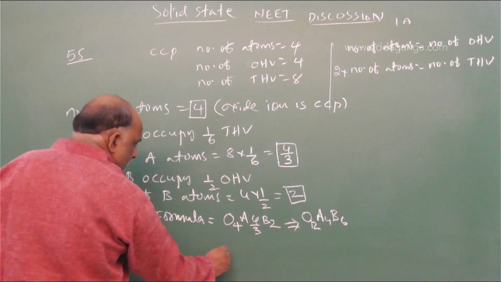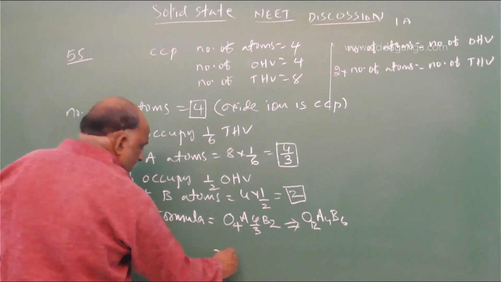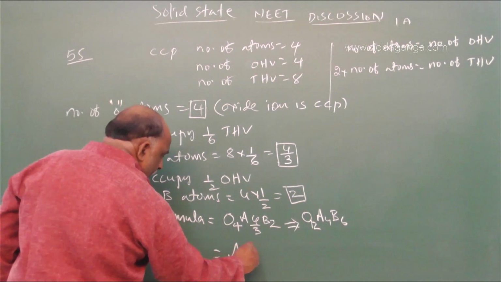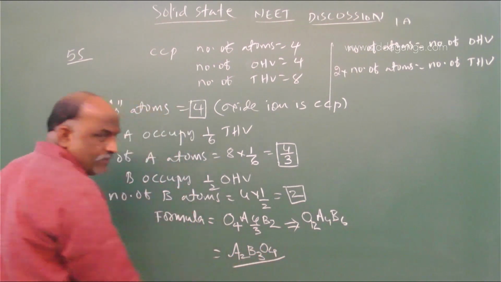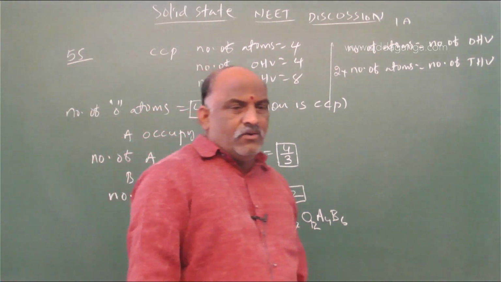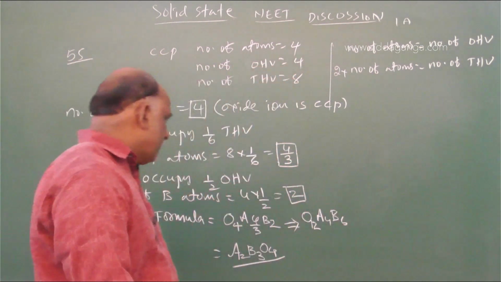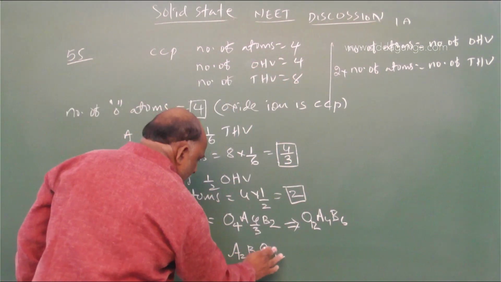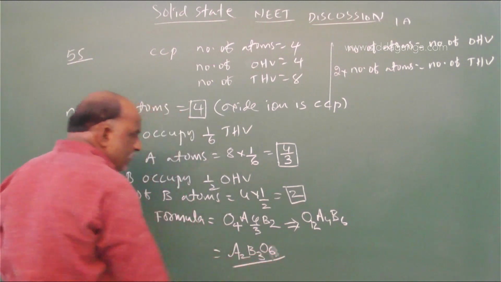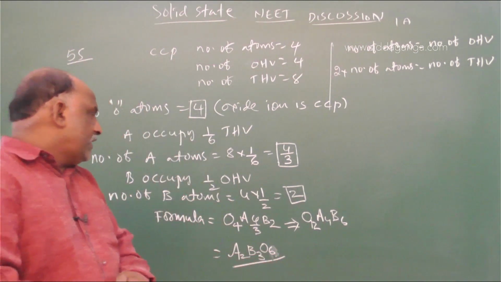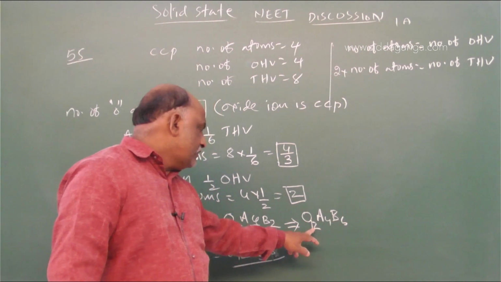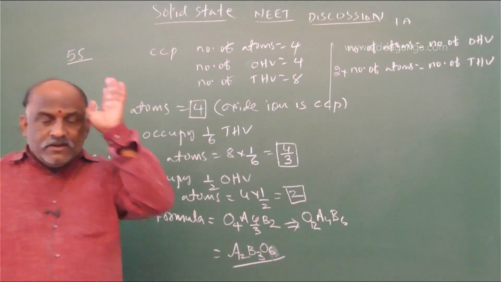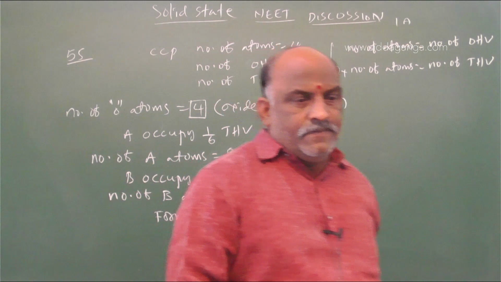Then we should divide by 2 to get the common factor: A2 B3 O6. To get the common factor, 2 to the 4, 2 to the 6, 2 sixes are 12. Yes, clear? I think you understood this one.